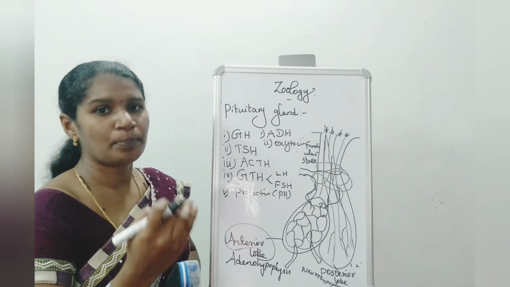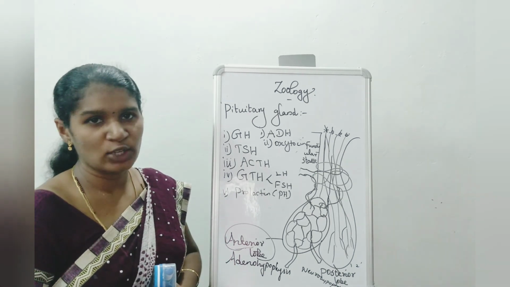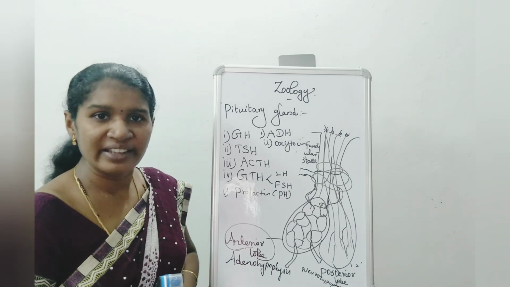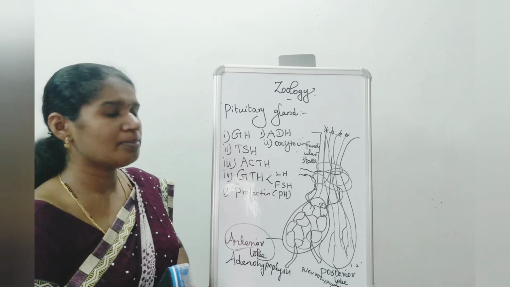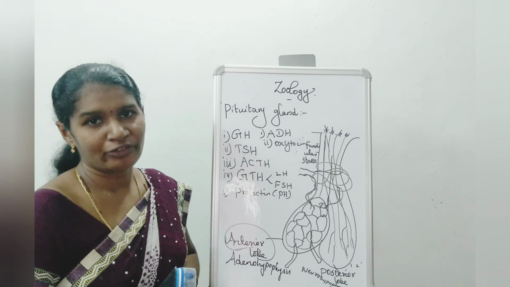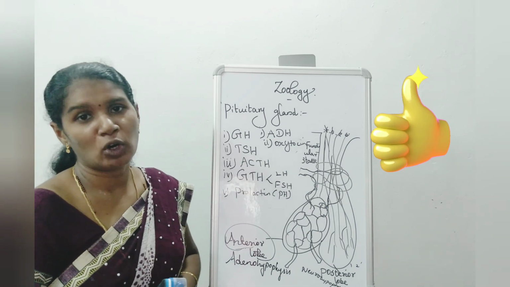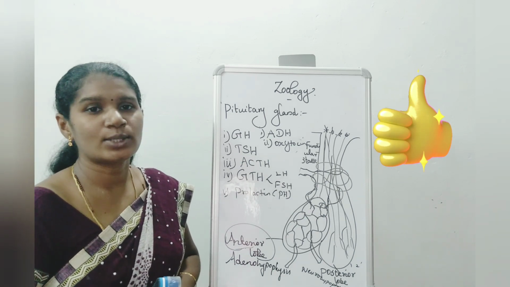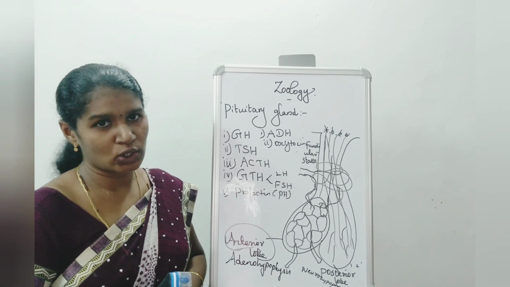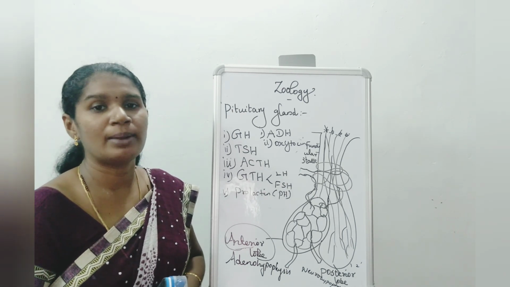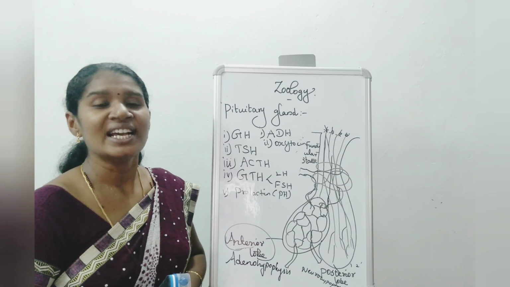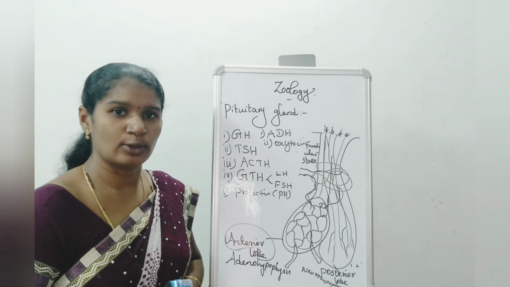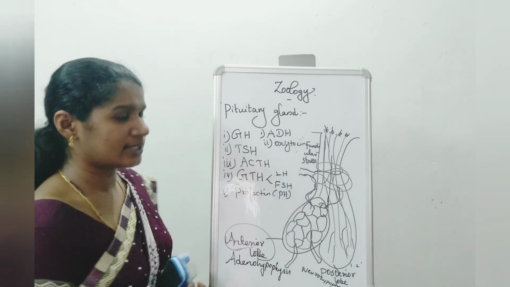Suppose there is any problem in the antidiuretic hormone, the water cannot be reabsorbed and will be released out of the body. So the excess water cannot be reabsorbed in the kidney tubules and is eliminated out of the body. That is called polyuria.